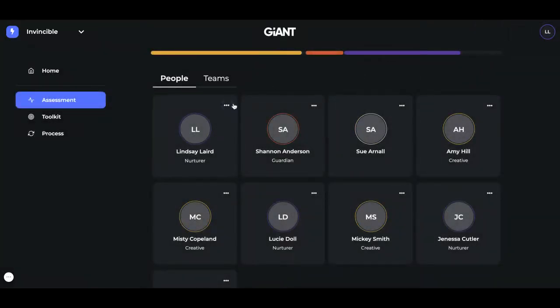Also, you as the administrator will have these 3 dots. When you click on these 3 dots, you'll be able to do several things. So if I click here, you'll see that you can pin 4 different people to your dashboard. That just means that they're up front and center. You can be seeing those particular people. Maybe they're people that you work really closely with.